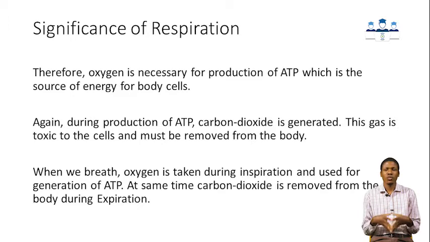It can only be eliminated through respiration. So you can see respiration is significant in order to supply oxygen to the tissues for production of ATP, and also to remove carbon dioxide from the body because it is toxic to the body cells.